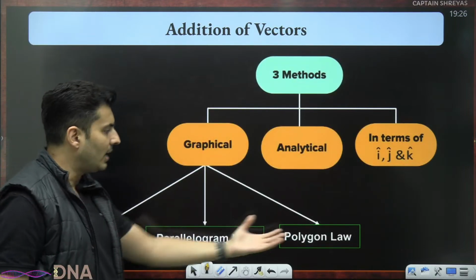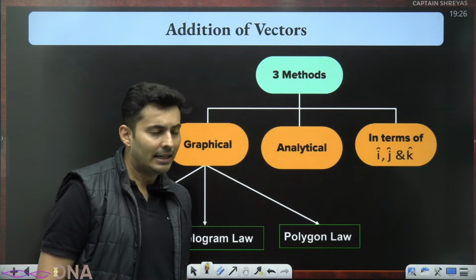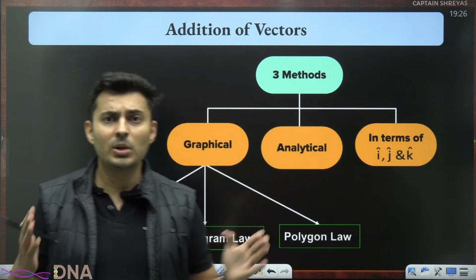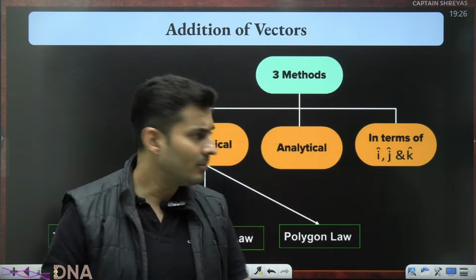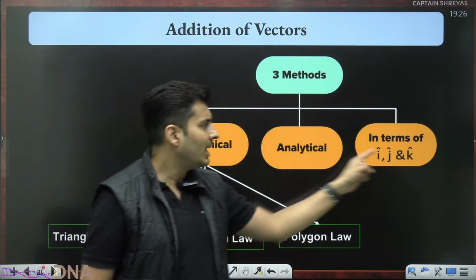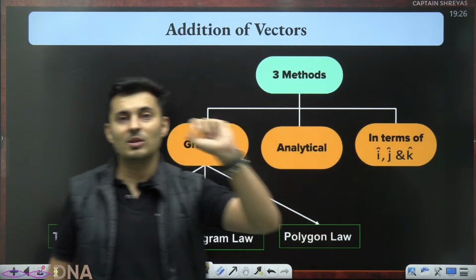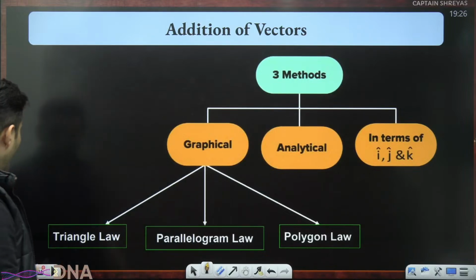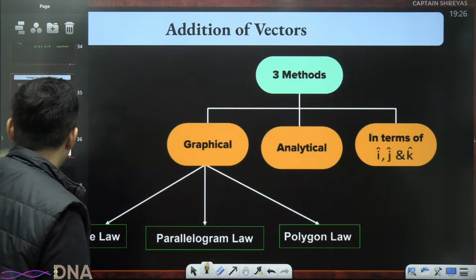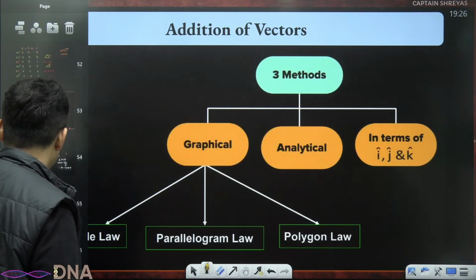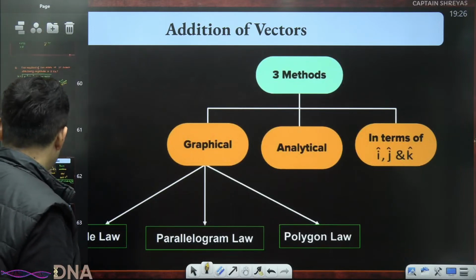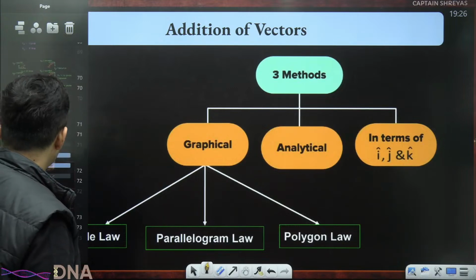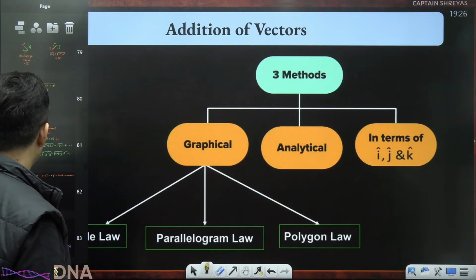We finished triangle, parallelogram, polygon. We also did analytical, which is the formula way, root a square plus b square plus 2ab cos theta. Last thing is in terms of ijk. In terms of ijk, how do you add or subtract? Is this the most difficult way, or no? Let's figure out. Let's go.